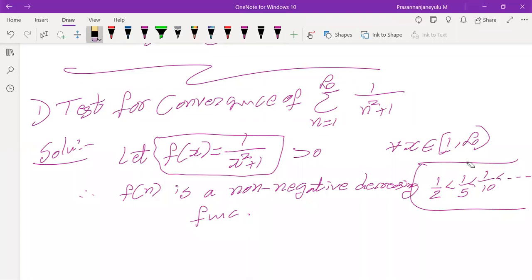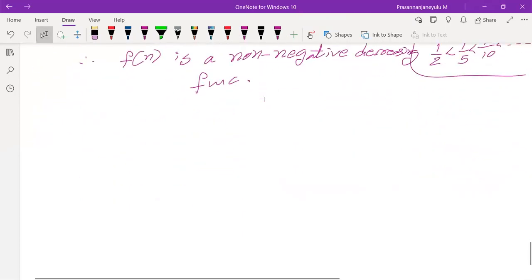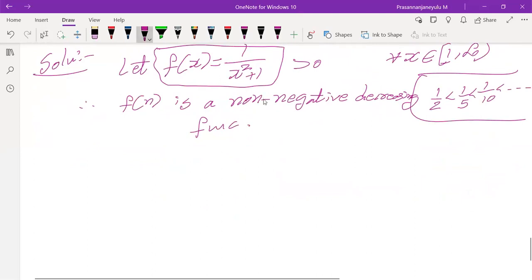Check it out. What is the integration of 1 by 1 plus x square? Any formula for that with respect to x? 1 by 1 plus x square, tan inverse of x. So we are able to find the integration of 1 by 1 plus x square, and we can write it as tan inverse of x. So because of that reason, we are applying the integral test.